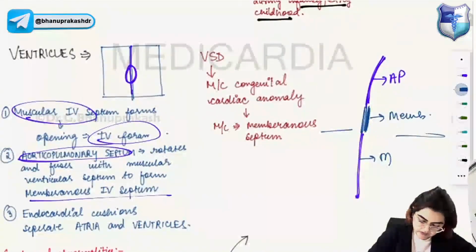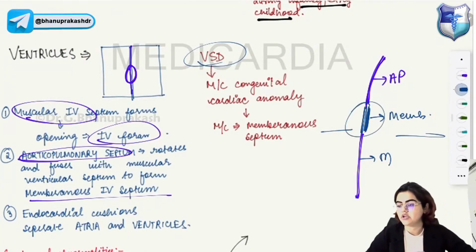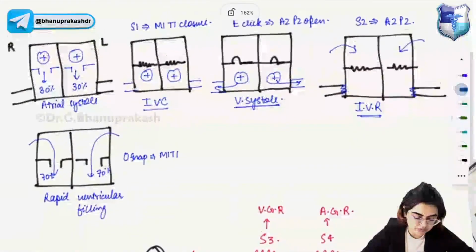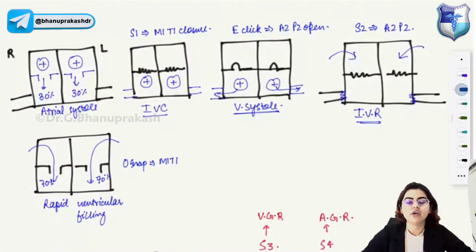Let's now understand VSD. VSD is the most common congenital cardiac anomaly, and the most common location of the VSD is the membranous septum. Okay, most common location of VSD is membranous septum. Clear? Okay. So now we will move towards the heart sound. So look at this image. Look at this image.